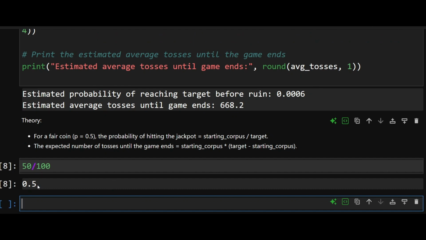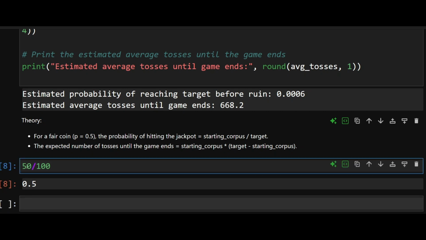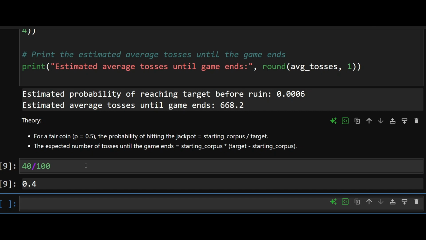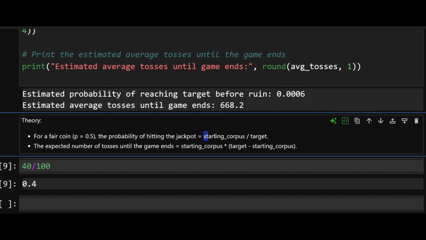Hence, my probability was 0.5. Probability of winning the jackpot before going bust is 0.5. Now, when I have a corpus of 40 and my target is 100, this probability dropped to 0.4. So this formula is at play. Your starting corpus divided by your target is your probability of win.